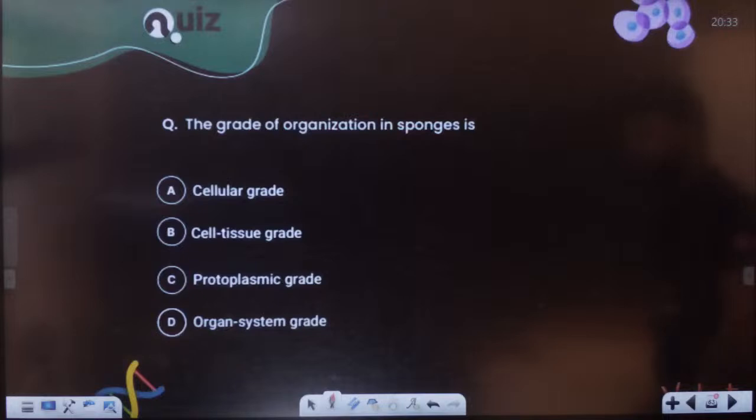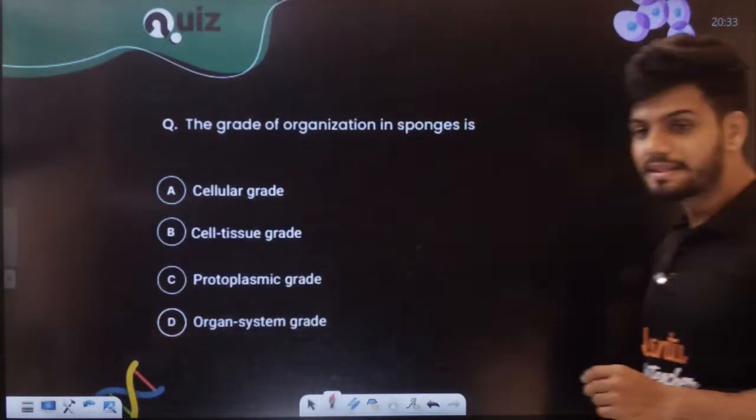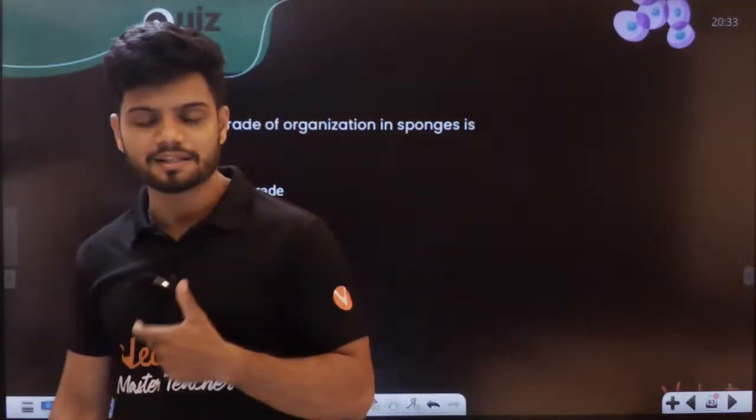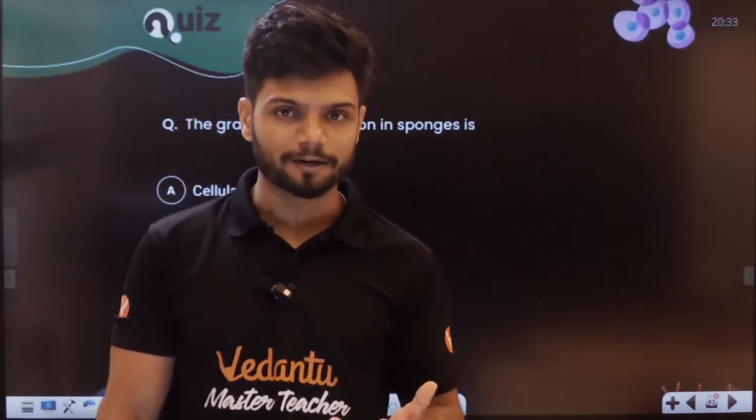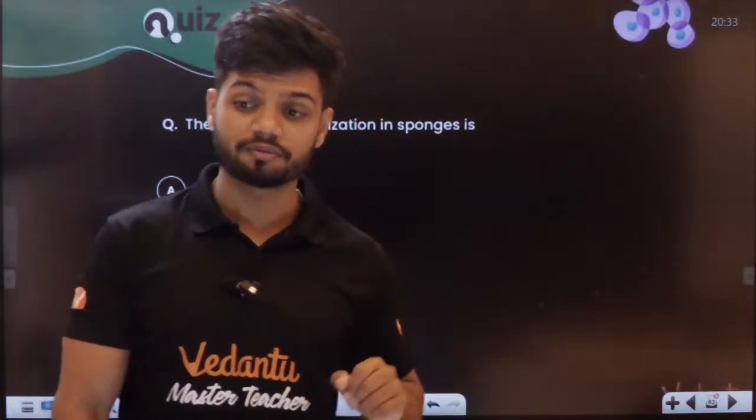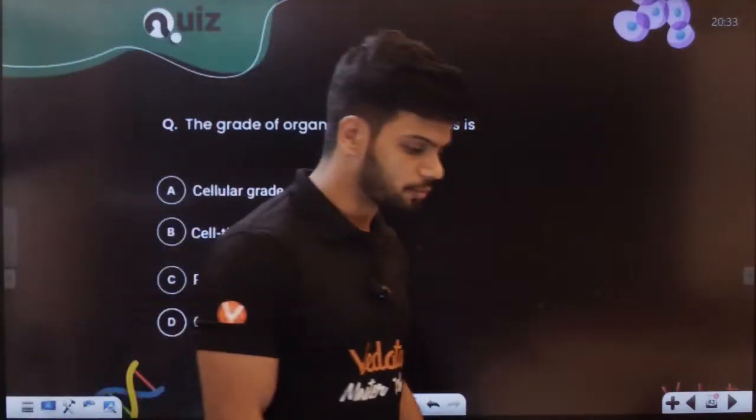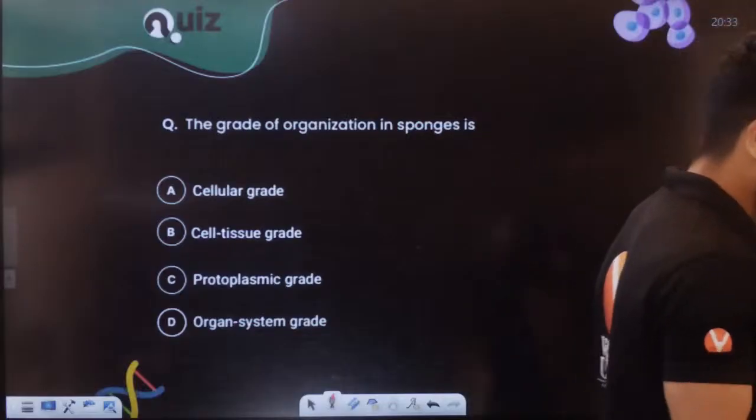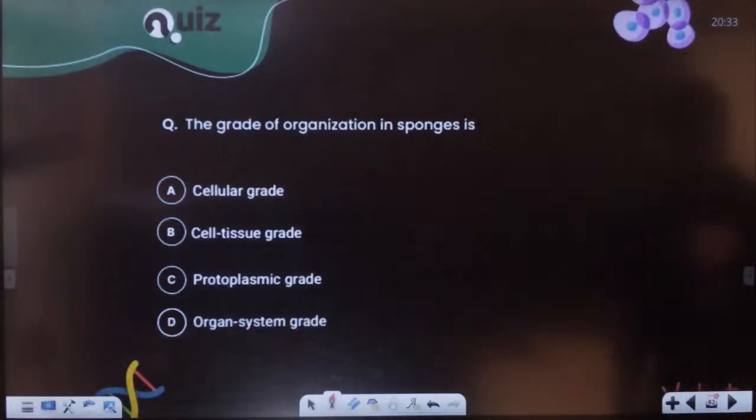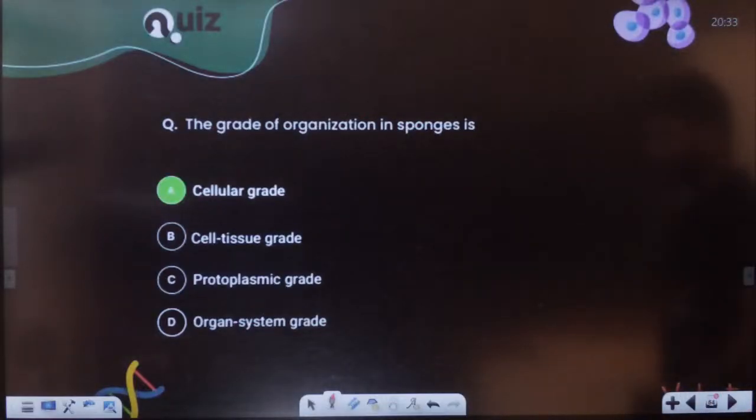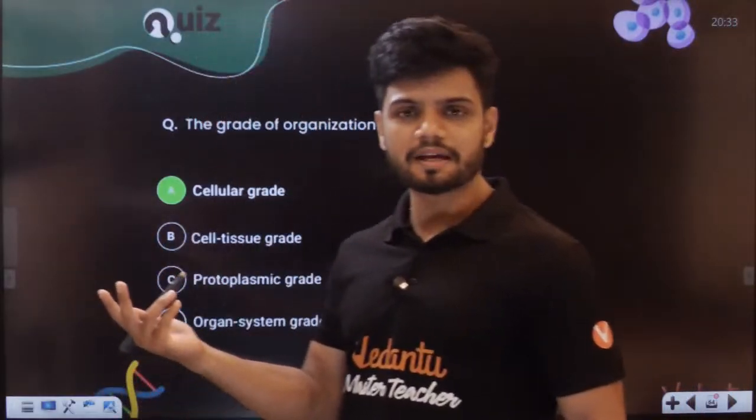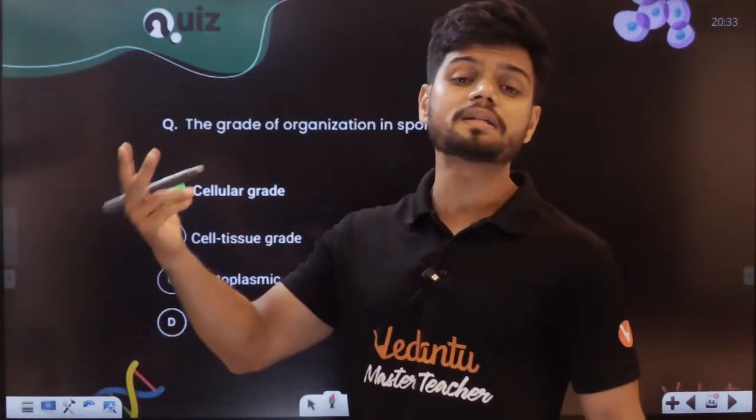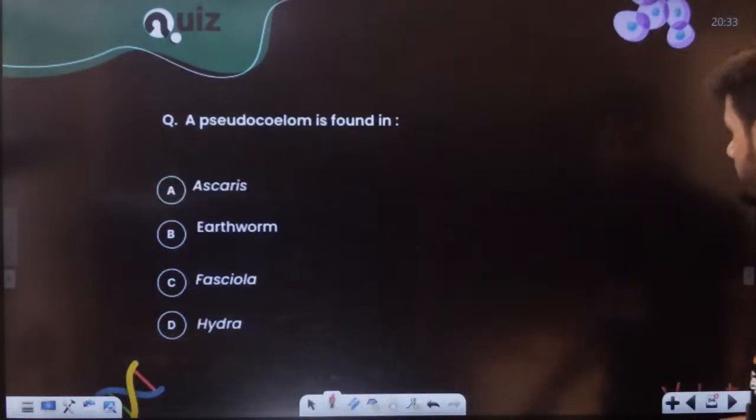Next question. The grade of organization in sponges. In the case of sponges, which type of organization do you find? Sponges, the first category. In the first category, which type of arrangement do you find? Sponges are always cellular grade. Then we have tissue. Then we have organ. Then we have organ system later on, right?